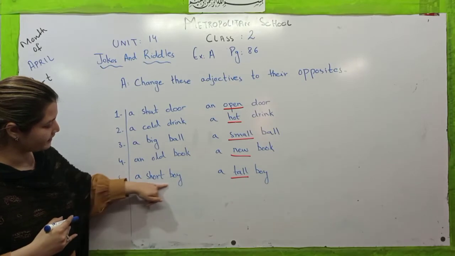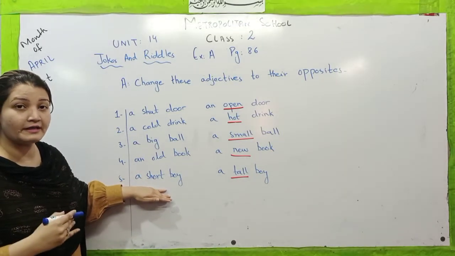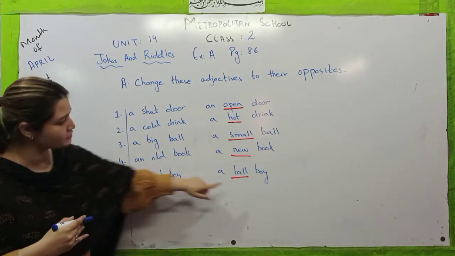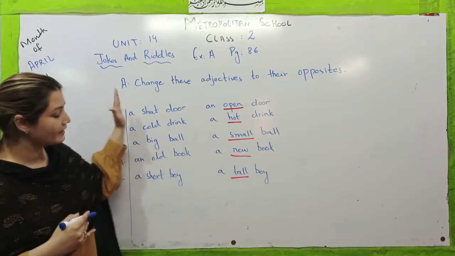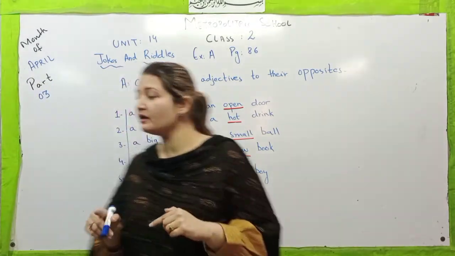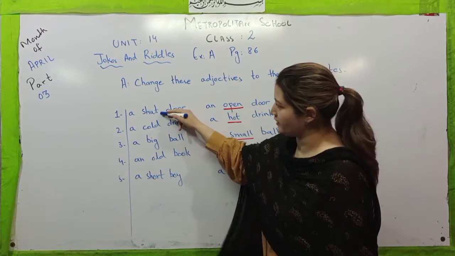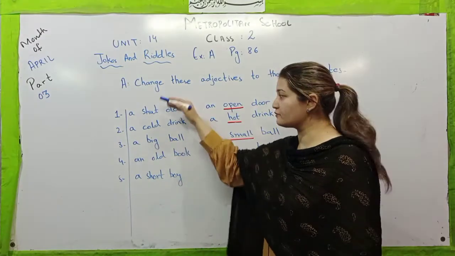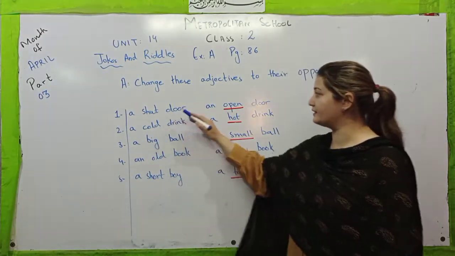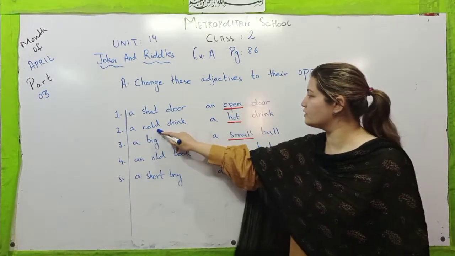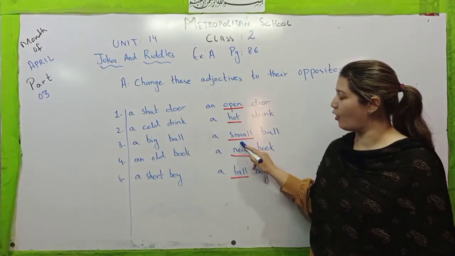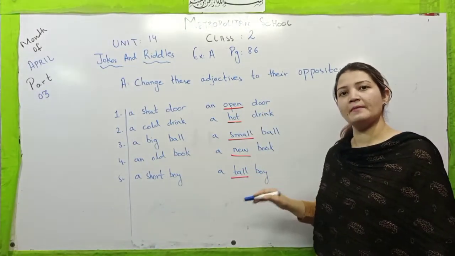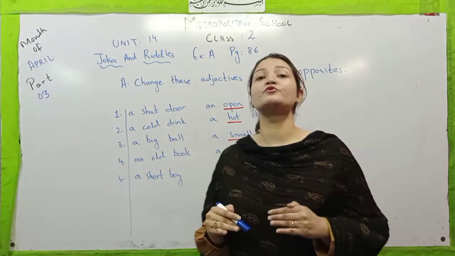And the last phrase is a short boy. This is the adjective in this phrase, short. What is the quality of this boy? Short. So the opposite of this word short is tall. Short, tall. Now let's repeat once again the adjectives with me. What are the adjectives in these phrases? Shut, cold, big, old and short. And how have we transformed these adjectives into the opposites? Like this. Shut, open, cold, hot, big, small, old, new, short and tall. So you must remember how to transform the adjectives into the opposites.